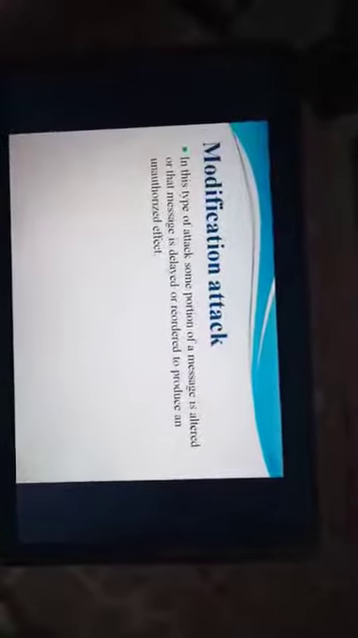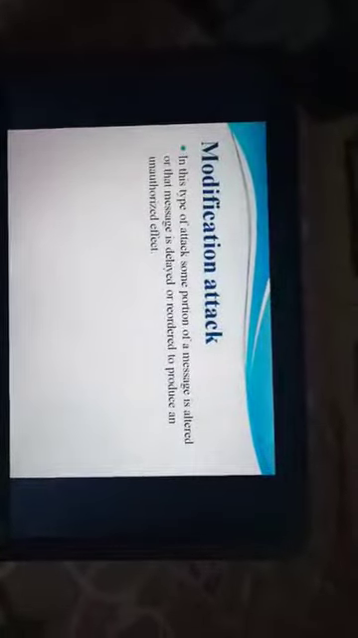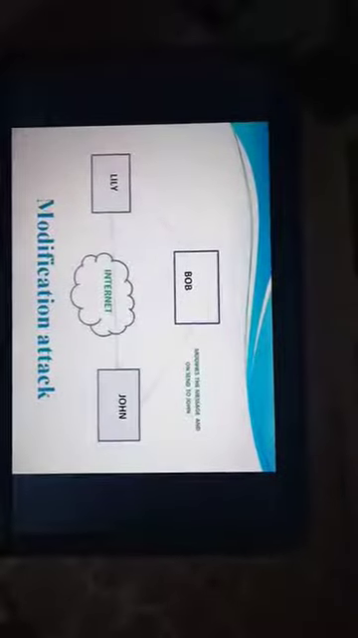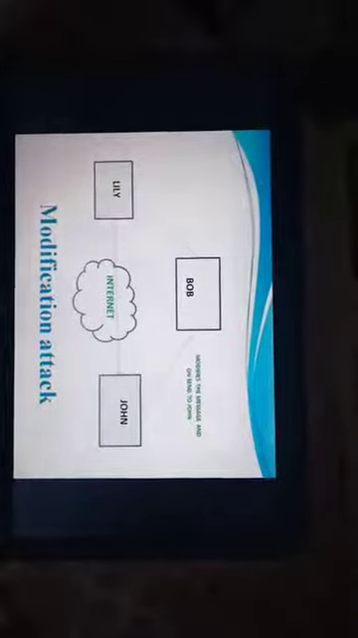Now the third type of active attack is modification attack. In this type of attack, some portion of a message is altered, or that message is delayed or reordered, to produce an unauthorized effect. Here Bob, the opponent, modifies the message that is being transferred between Lily and John. That is called modification attack.